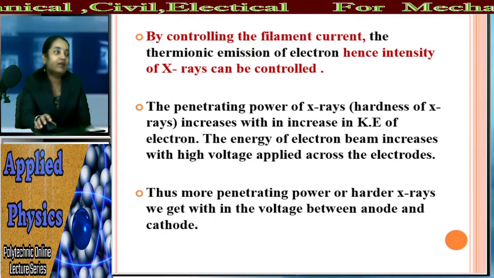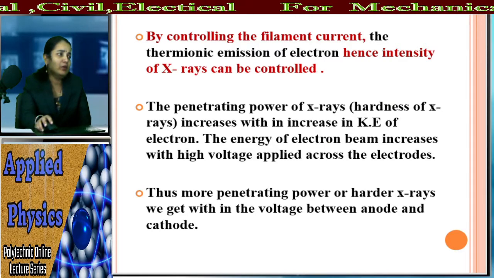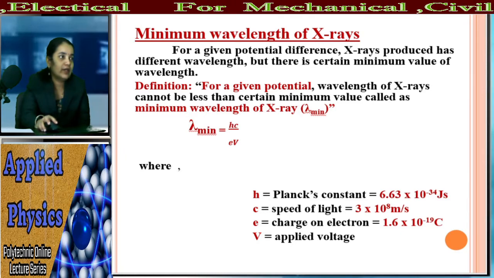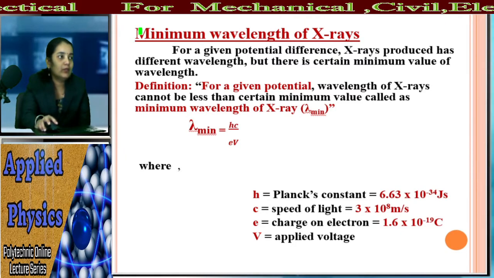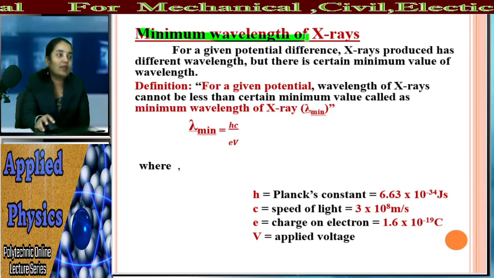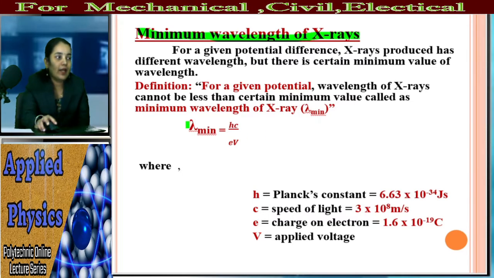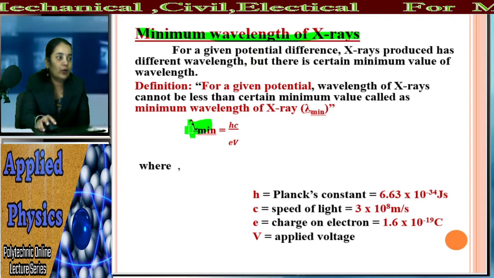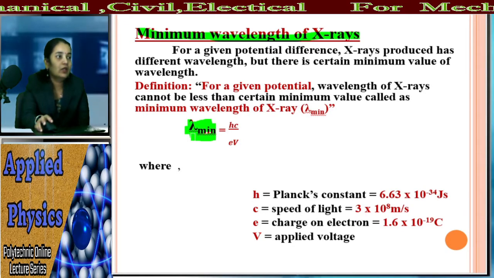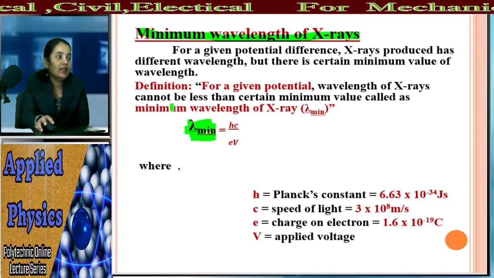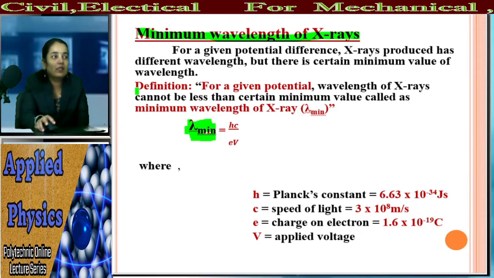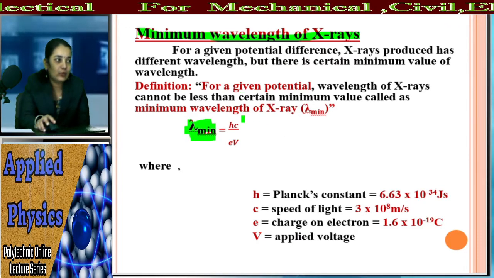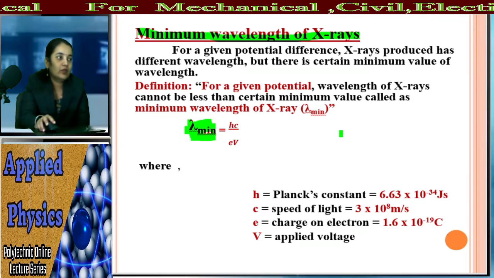After that, we have studied the minimum wavelength of X-ray. What is the formula for it? It is denoted by lambda minimum. For a given potential, the wavelength of X-ray cannot be less than a certain minimum value, and that value is known as the minimum wavelength of X-ray.